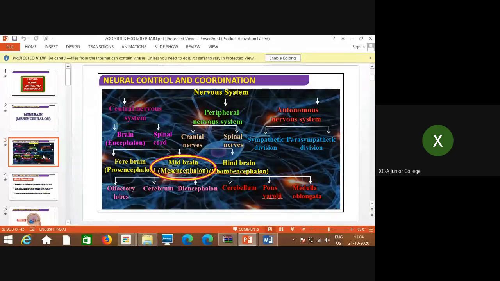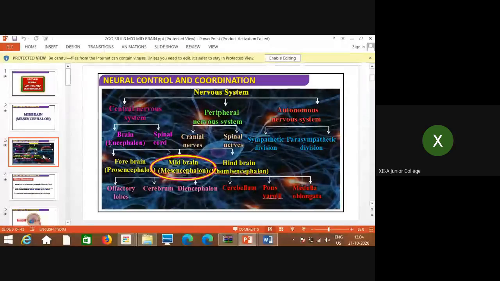So the nervous system is divided into three types: central nervous system, peripheral nervous system, and autonomous nervous system. We have already started the central nervous system, which is divided into brain and spinal cord.